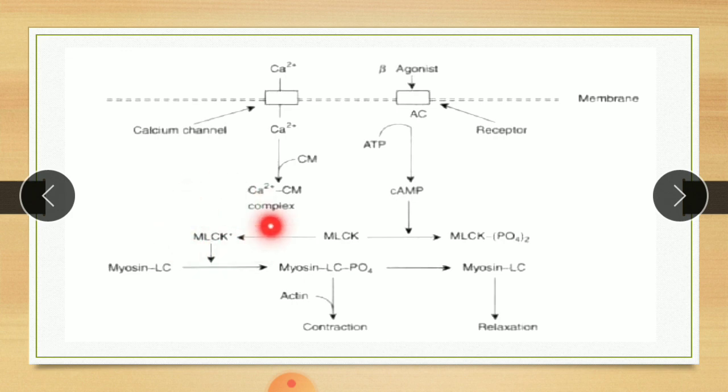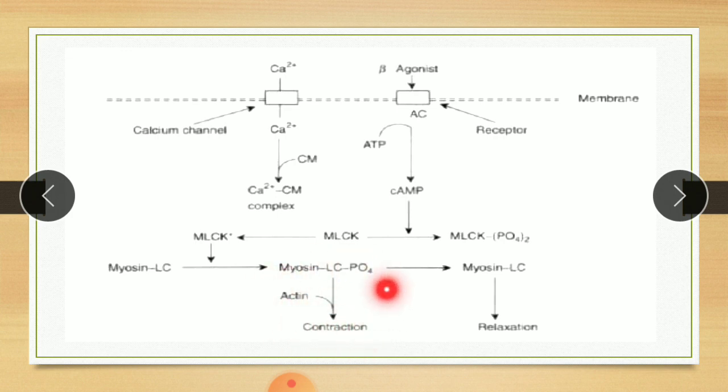So here MLCK with a star shows the activated form of MLCK. So MLCK is activated by this complex. The activated MLCK phosphorylates myosin, which combines with actin to produce contraction of muscle.